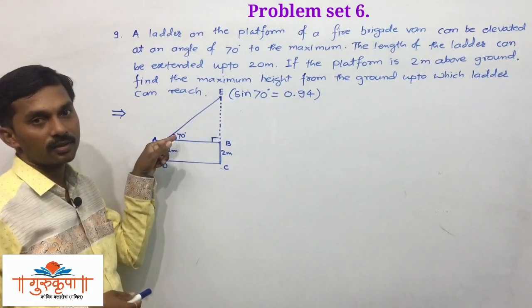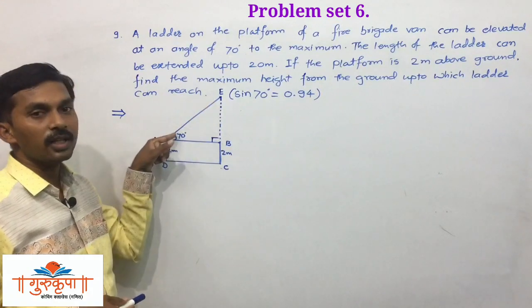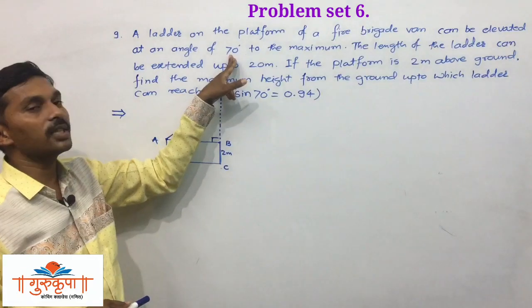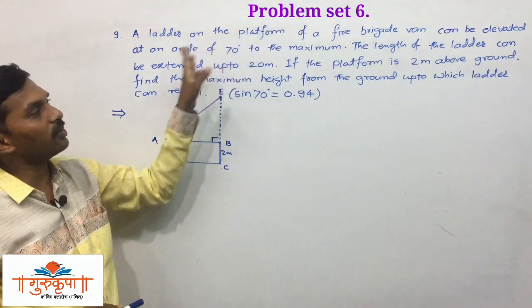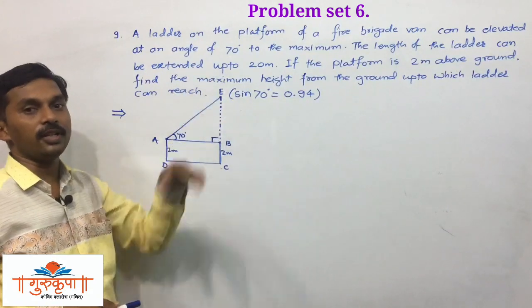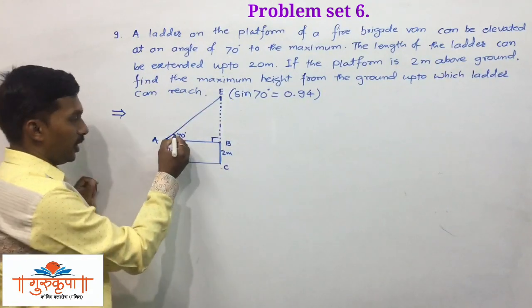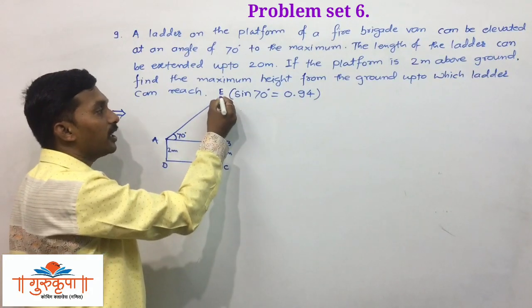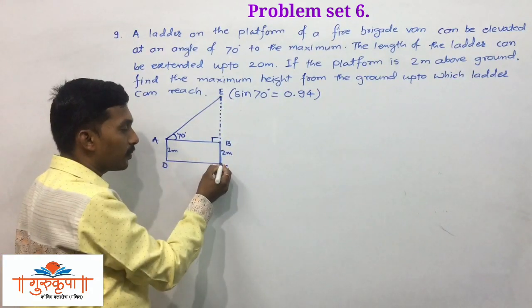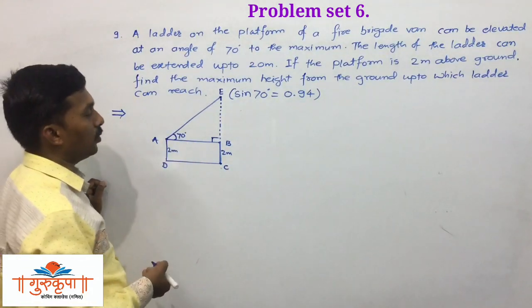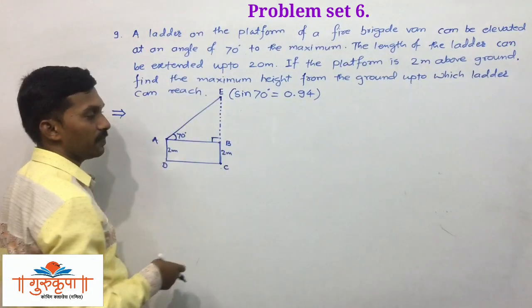AE is the ladder and it is elevated at an angle of 70 degree, and that is the maximum angle. We cannot elevate it more than 70 degree. And now when we elevated this ladder up to 70 degree, how much is the height of that ladder from the ground level or from the ground, that we have to find. We have to find CE.